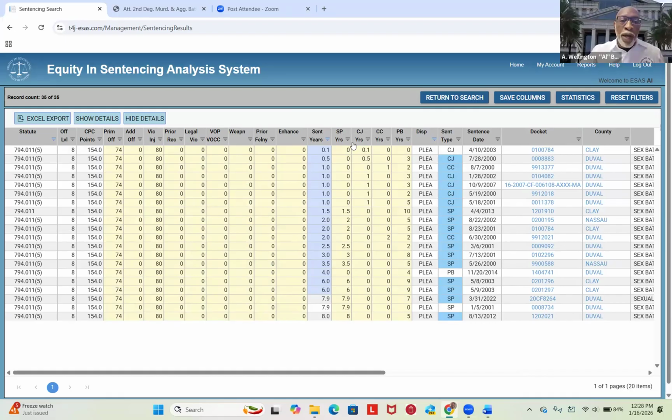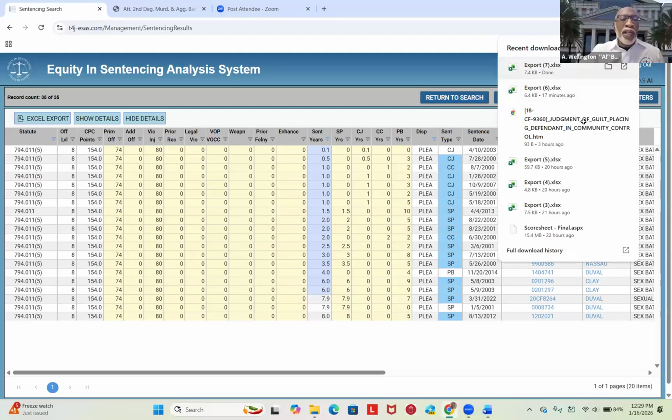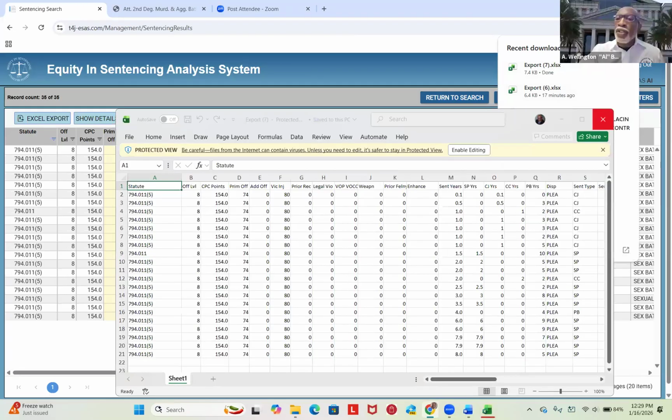Okay. Now, if you want to export this data, all you have to do is hit Excel export. And then when that Excel file comes up, you'll be able to download it. It takes a minute for it to come up. You'll be able to download that data onto your computer and preferably save it in the file for your client. There it is right there. You just have to hit enable editing, and then you can save that data to your computer. So that's basically how you run ESAS searches and the data and everything else.